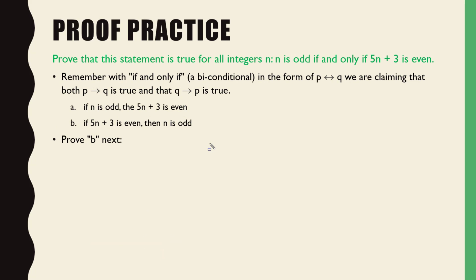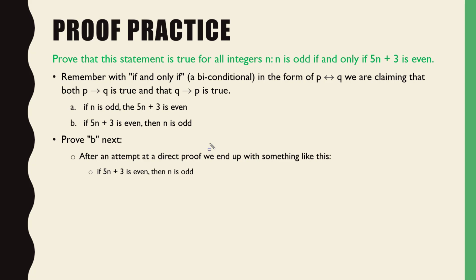Well, we're going to try 5n plus 3 is even, therefore n is odd. What's our given? What's our known? What's our hypothesis? 5n plus 3 is 2 times something. Yeah, 5n plus 3 is even, which is 2k or whatever, right? Okay, that's our hypothesis. So we would try a direct proof, right? That's always the thing you try. Try a direct proof, and it's going to fail. We'll quickly see what that looks like. If I made this assumption here that if 5n plus 3 is even, then n is odd, my direct proof, my next step would look like that, right? I'm just trying to solve for n. And why am I trying to solve for n?